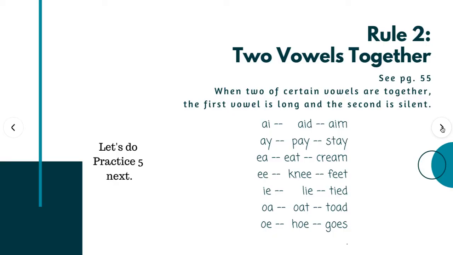Okay, rule number 2, two vowels together. When two of certain vowels are together, the first vowel is long and the second is silent. So some of these combinations are AI as in aid and aim, AY as in pay and stay, EA as in eat and cream, EE as in knee and feet, IE as in lie and tide, OA as in oat and toad, OE as in hoe and goes.